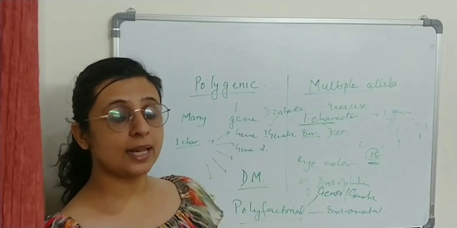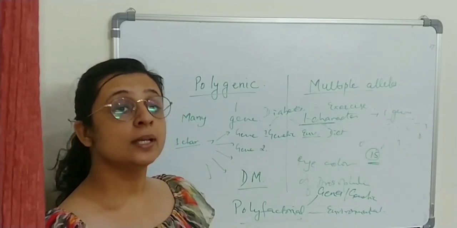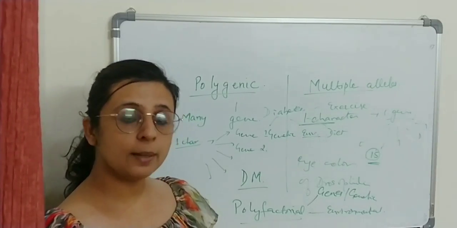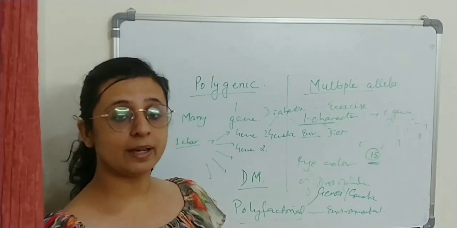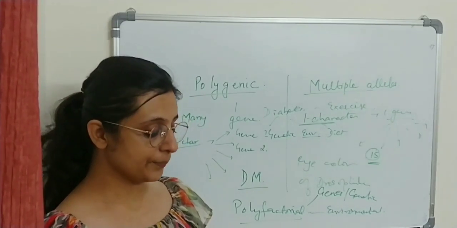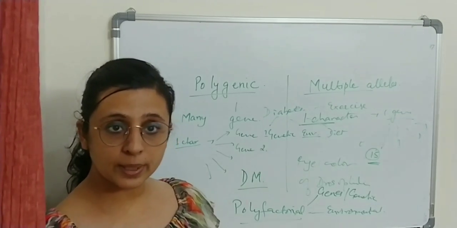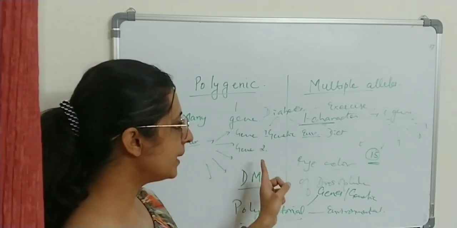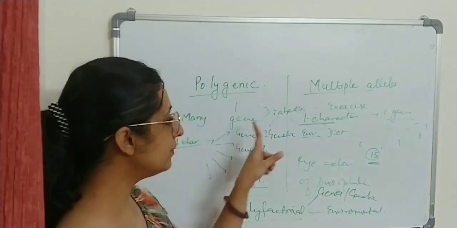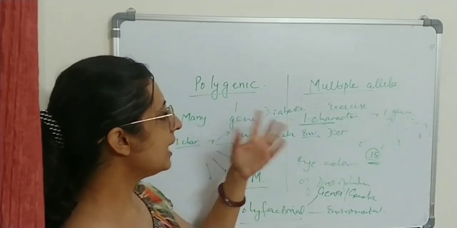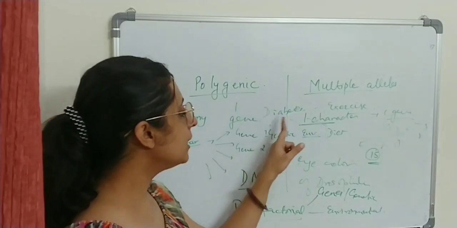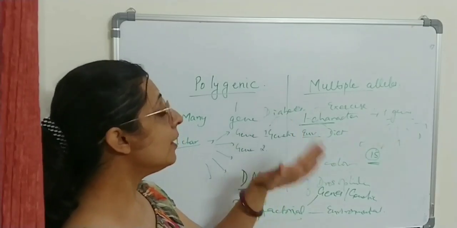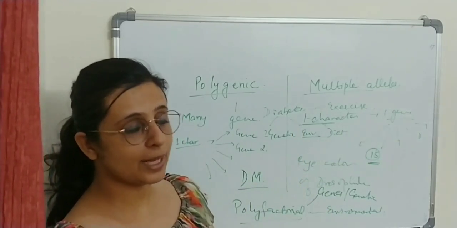Even if the mother or father has had diabetes for a long period of time, whether the child develops diabetes depends not only on the genetic makeup but also on whether he exercises properly, whether he takes the diet properly, and whether he walks for a proper time, on proper days. So many factors will decide whether the offspring of a diabetic mother and a diabetic father will develop diabetes or not. Yes, there are very high chances that he will develop diabetes, but it does not depend only on genetic makeup, it will also depend on so many other factors, whether he will be able to save himself from diabetes or not.